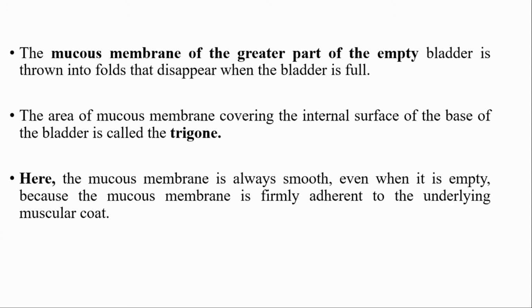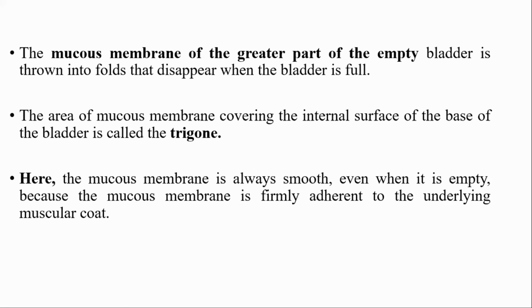The other part is rough, with highly folded mucosa and rough detrusor muscle. Why is it smooth? Because the mucous membrane is firmly adherent to the underlying muscle layer. That part of the bladder, tightly attached with the underlying muscle layer, is known as the trigone.